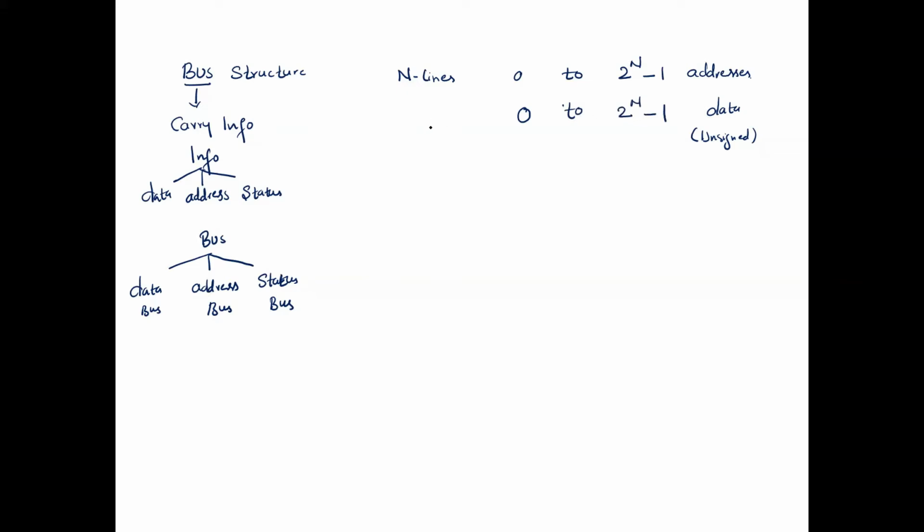For example, if we have 8 lines, and these 8 lines represent the address bus, then the minimum address will be 0h, and the maximum address will be FFh.